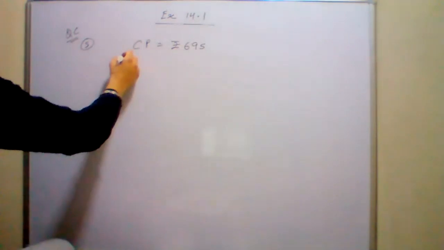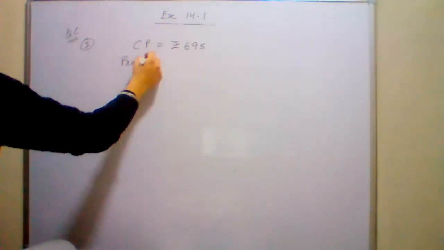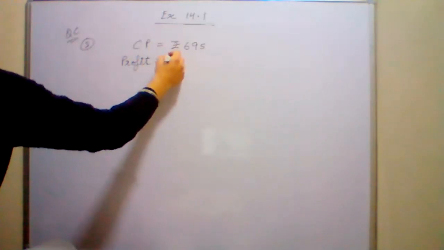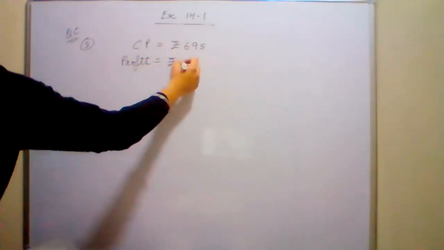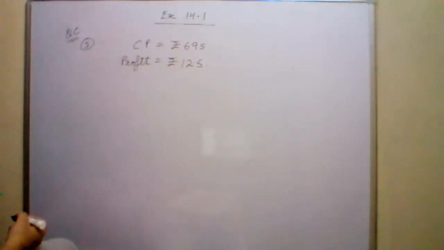You sold it. Profit is equal to rupees 125. You sold it for a profit of 125. Yes, this is your profit. Now what is profit? Profit is equal to SP minus CP. So you have to listen. The profit is equal to SP minus CP. Then 125 is equal to SP minus 695.